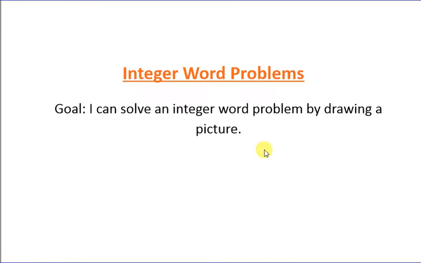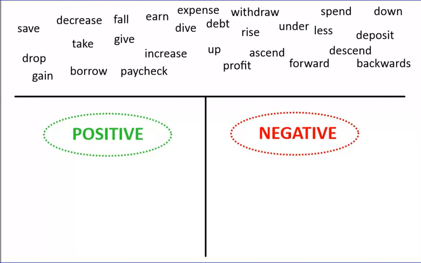All right, so in this lesson, we are going to talk about word problems that deal with integers. And so let's do a quick review of some of our integer words. So we have a bunch of words up here, basically a word bank, and we're going to divide them into positive and negative connotations. So here we have the word save, that's going to be positive. We have the word drop, that's going to be negative because we're going down. Gain is going to be positive.